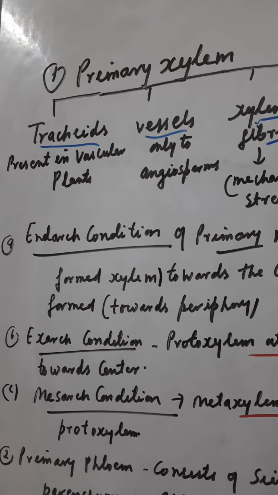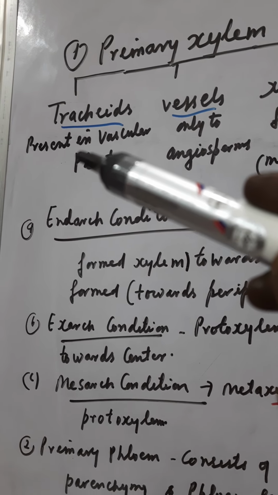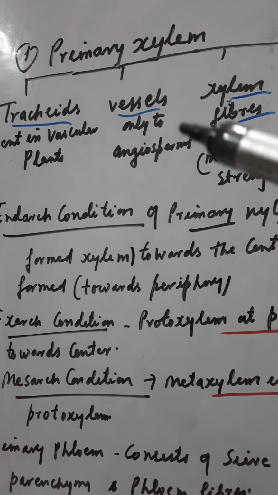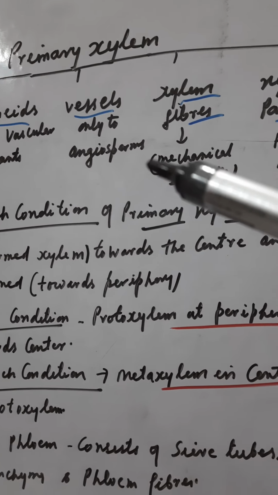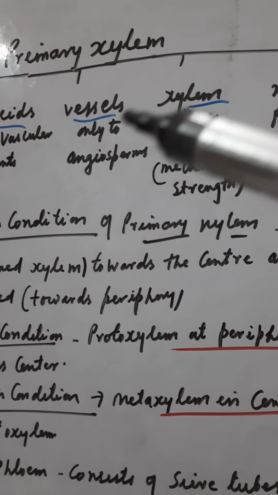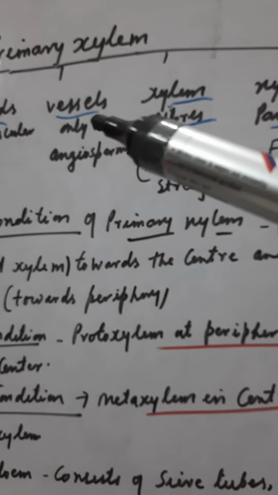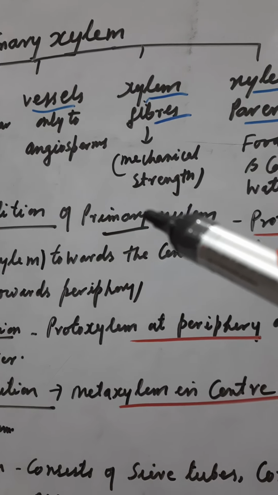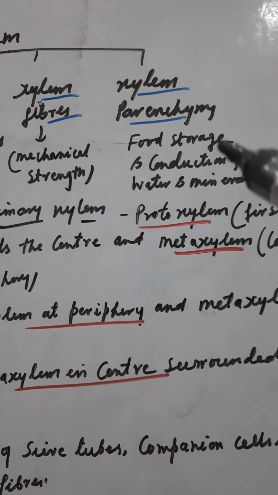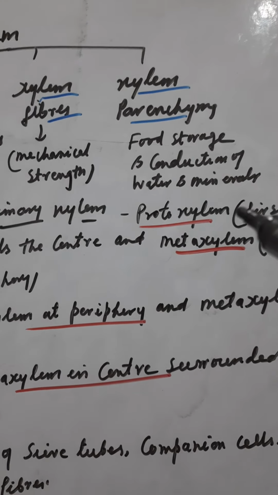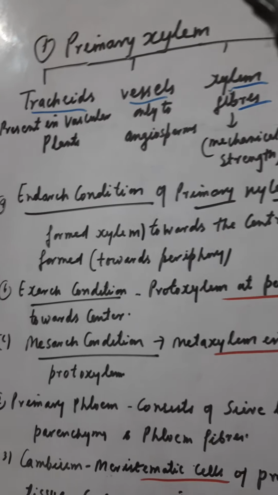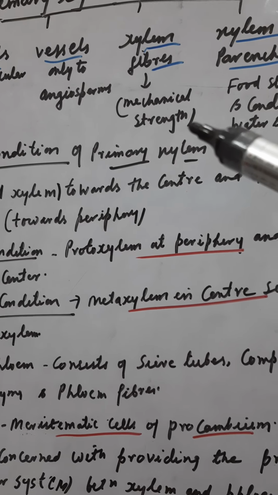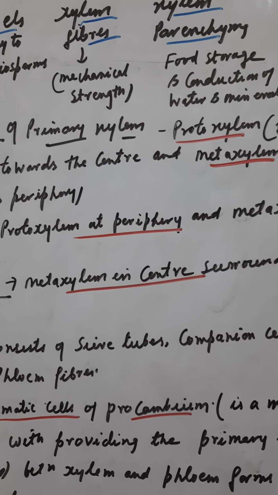First is primary xylem. It is composed of tracheids, which are present in vascular plants, and vessels, only in the angiosperms. Angiosperms are all those plants which give flower and fruit. I have explained this in the plant kingdom. Xylem fibers are meant for mechanical strength. Xylem parenchyma is meant for food storage and conduction of water and minerals. So primary xylem is composed of tracheids, vessels, xylem fibers and xylem parenchyma.